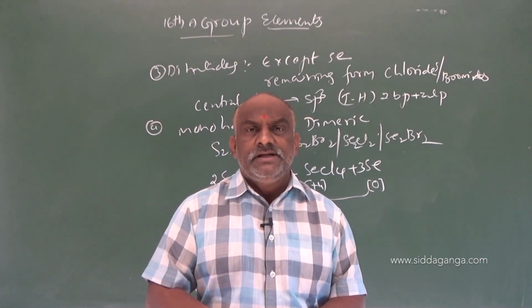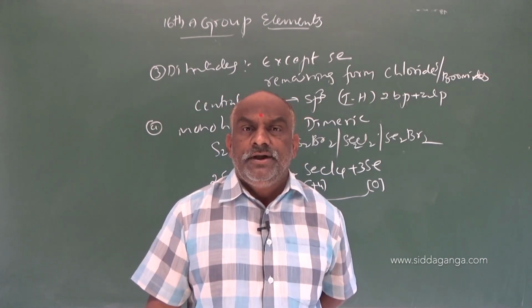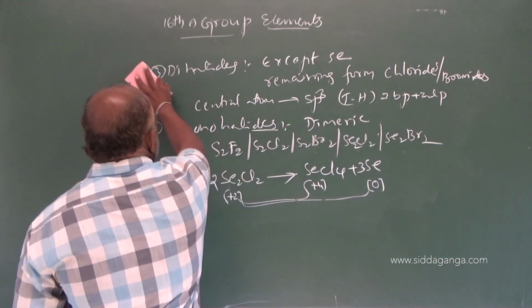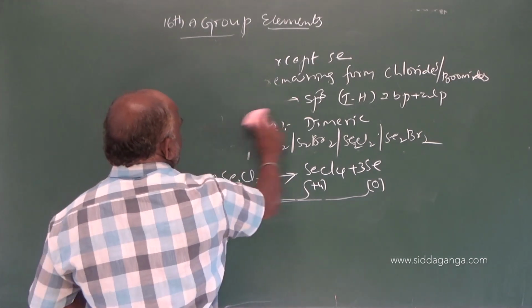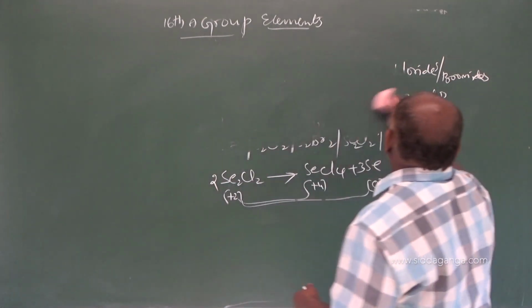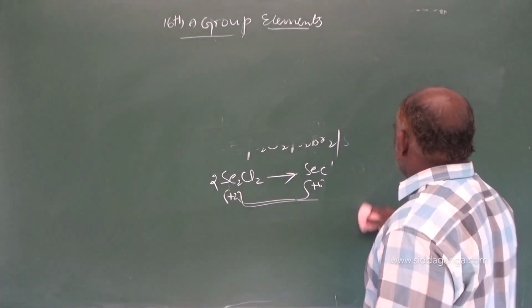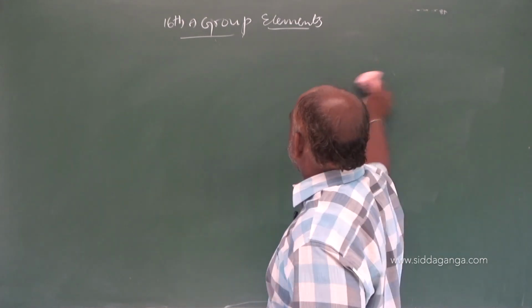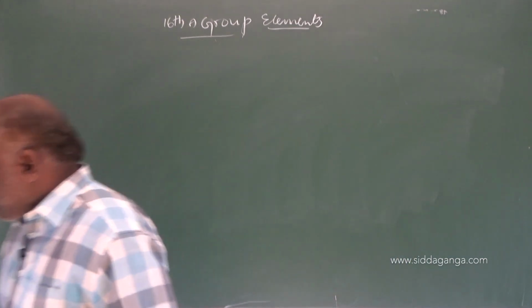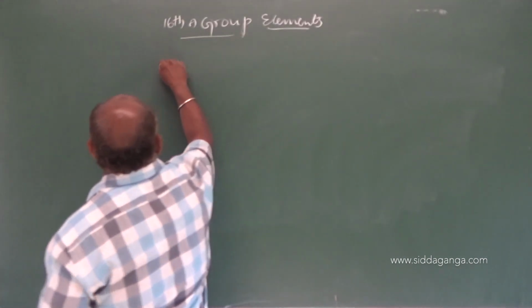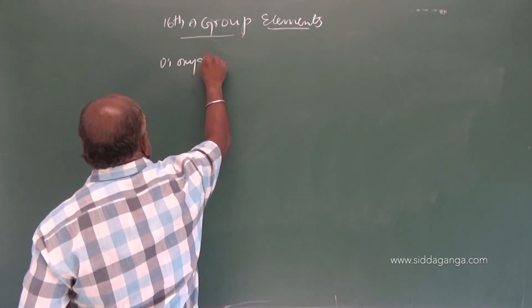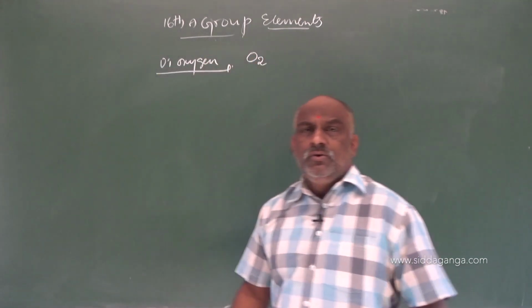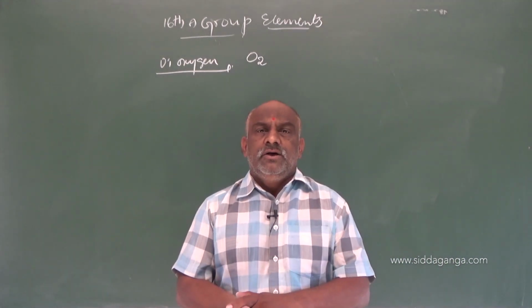Then next is preparation and properties of dioxygen. Preparation and properties of dioxygen is very important. Important means some reactions we have to concentrate on from an exam point of view. Then simple reactions are there; in the text also simple equations were given. So next one is dioxygen. Molecular formula is O2.